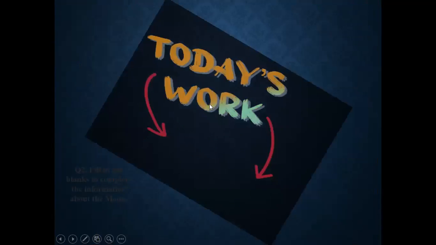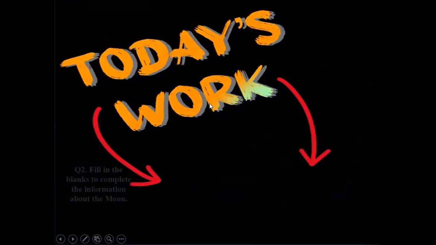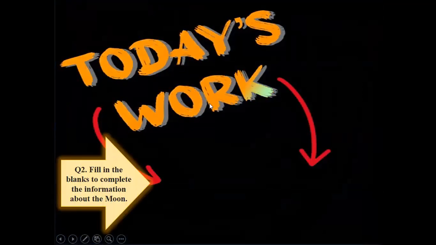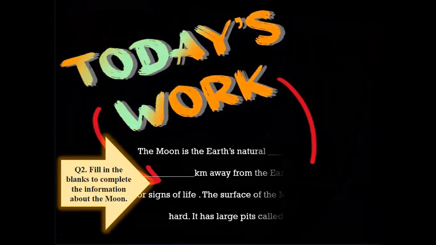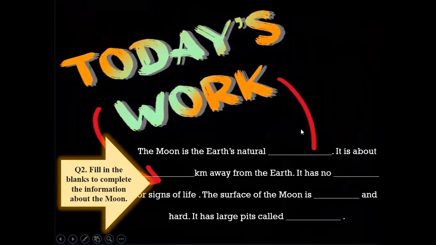Now, students, we come to another part, that is question number 2. Fill in the blanks to complete the information about the moon. These are the missing information. So, students, we already read book page number 102, so definitely we know the answers. Can you help me to complete this?